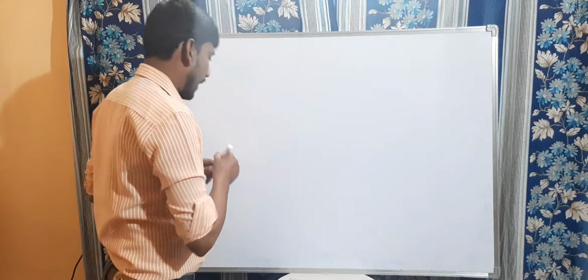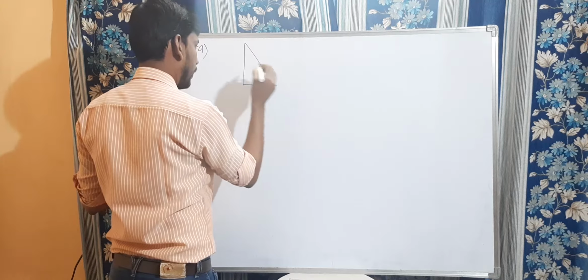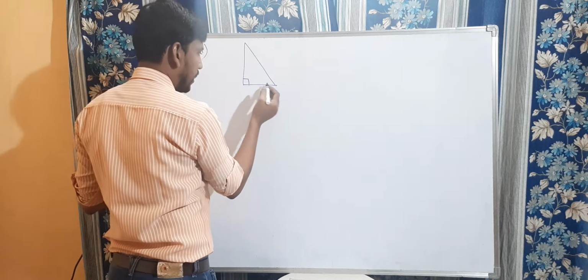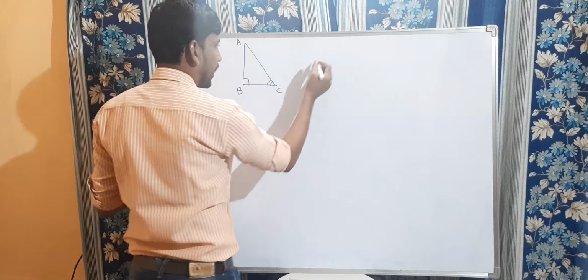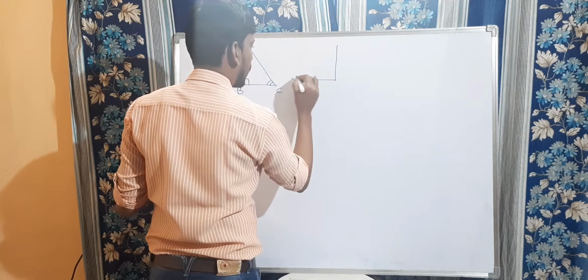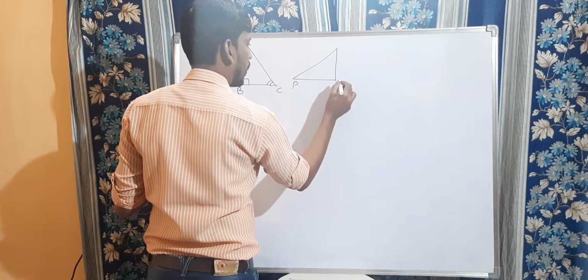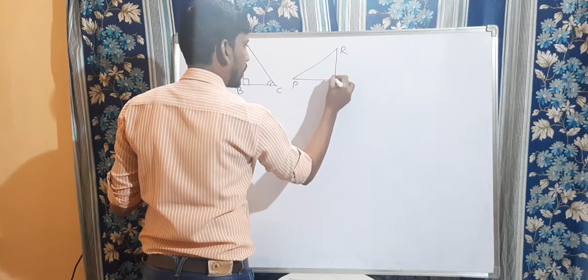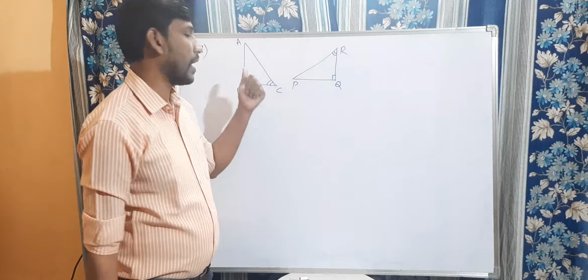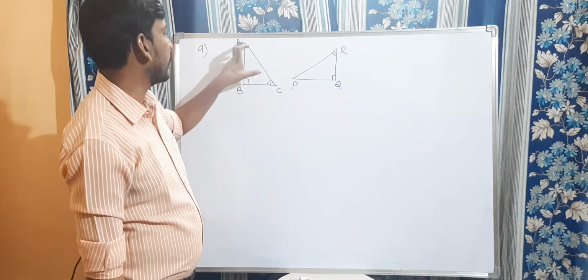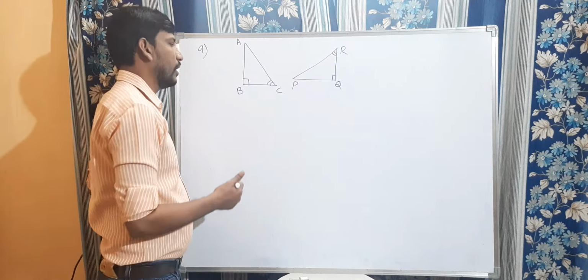See this here, they are given two triangles. This is a right angle, and this angle also, they have given ABC. They have given one more triangle, that is PQR. So here this angle and this angle are also equal. Can we say which property we are going to apply? If it is a right angle, can we say RHS property? We cannot say because they did not give RHS. AC is not equal to PR. So we did not use the RHS property.